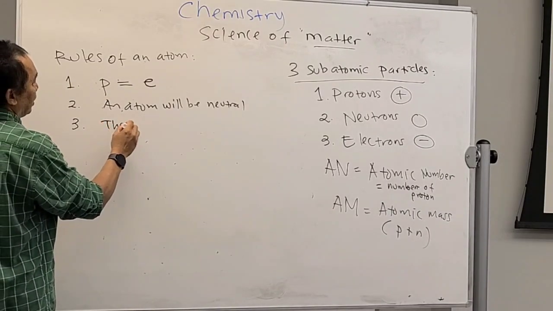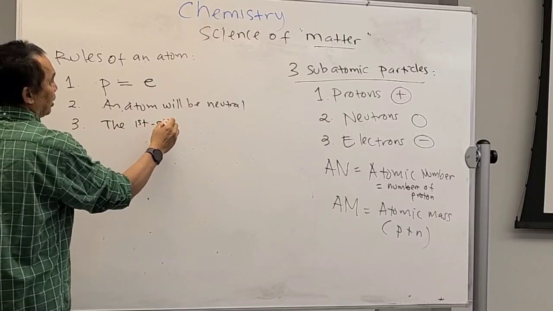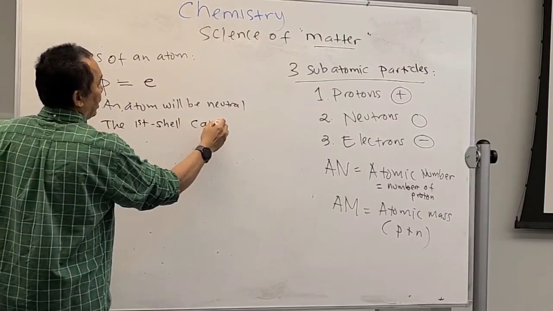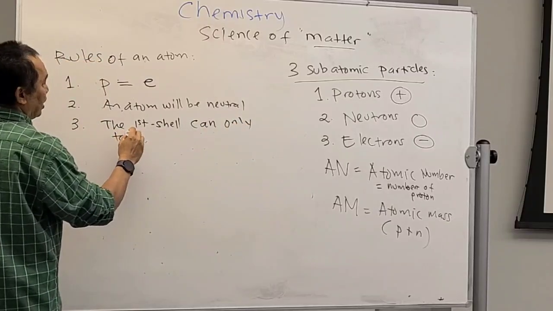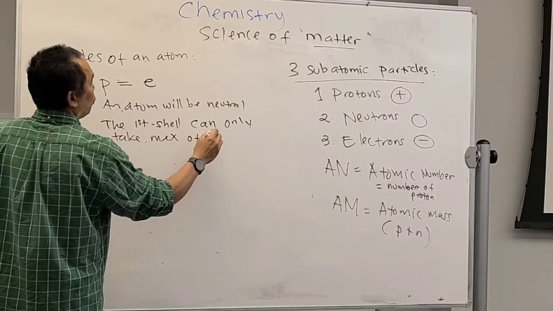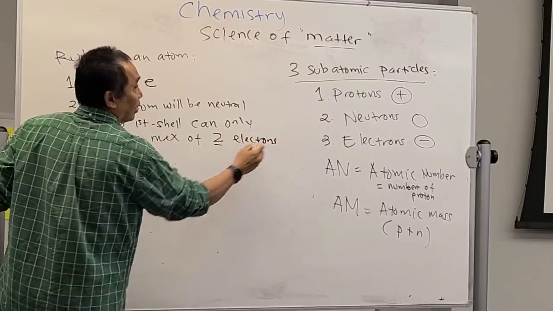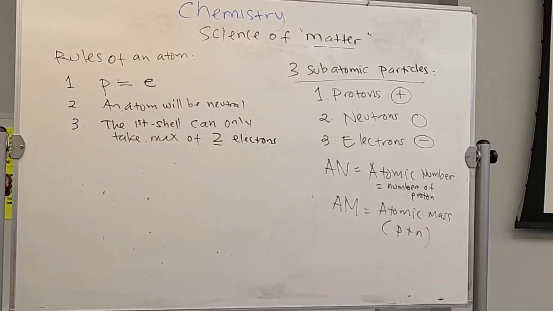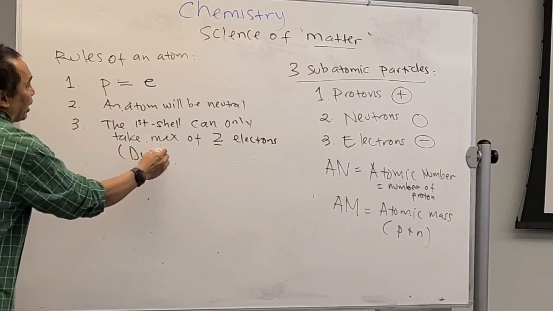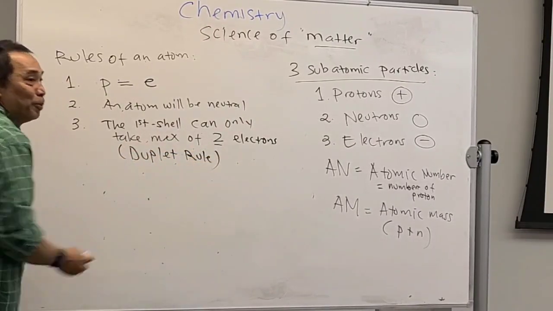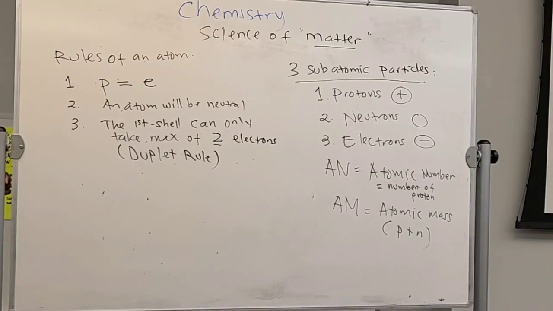The first shell can only take a maximum of 2 electrons. Remember, shell is the place of electrons, right? The first shell, which is the one closer to the nucleus, will only have a maximum of 2. It cannot be more than 2. So this rule is called the duplet rule. Are you with me?